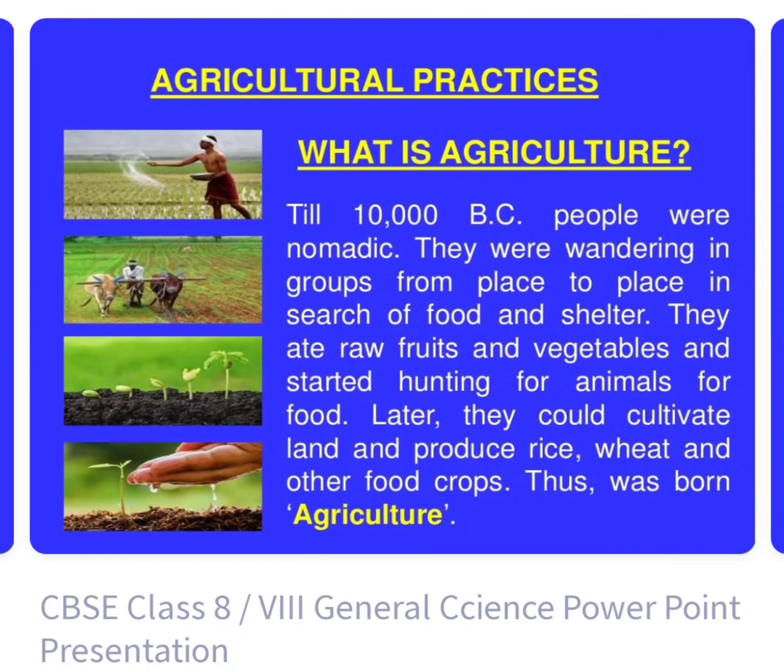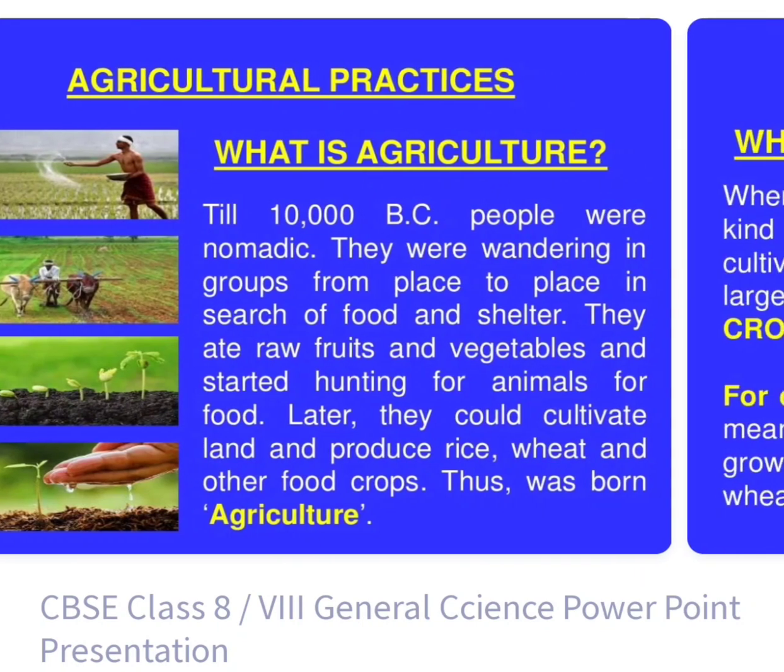What is agriculture? Till 10,000 BC, people were nomadic, meaning they did not have homes. They were wandering in groups from place to place in search of food and shelter. They ate raw materials and vegetables, and started hunting animals for food. Later, they could cultivate land and produce rice, wheat, and other food crops. That was basically the birth and rise of agriculture.